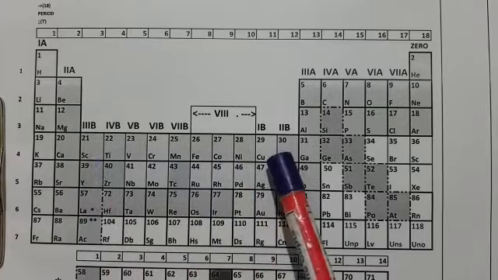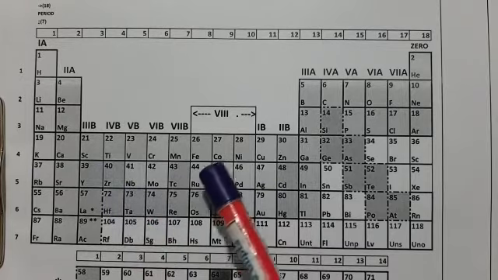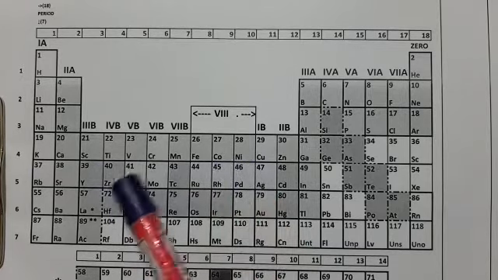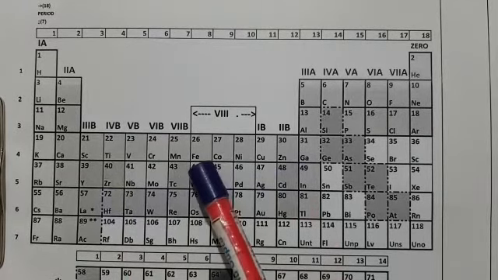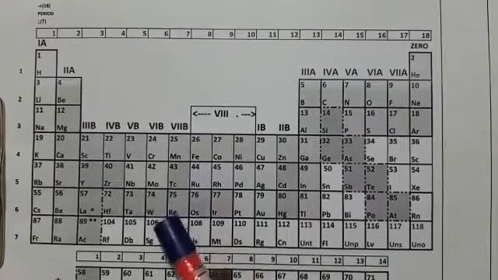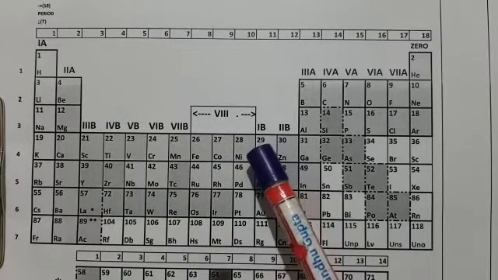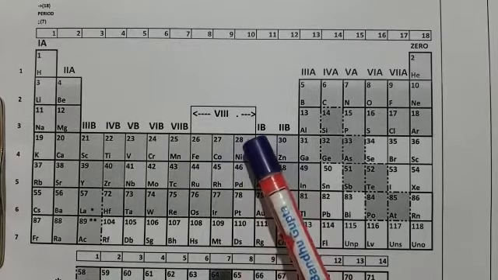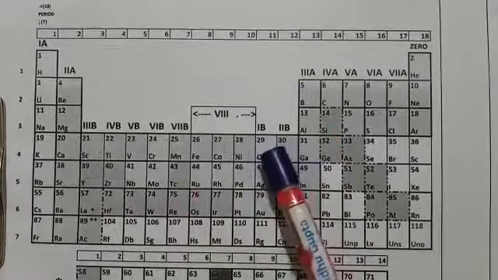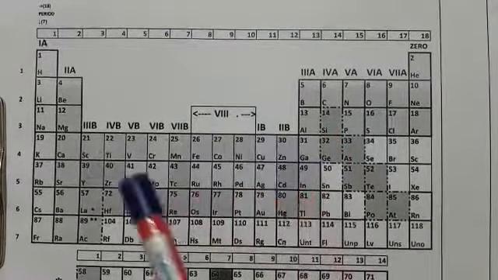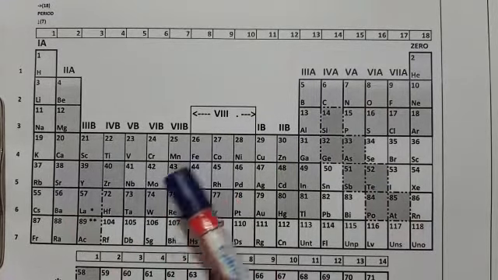In transition elements, the outermost shell as well as the next to outermost shell, meaning the penultimate shell, are incomplete. Two shells are incomplete: first the outermost, and second the one before that, the penultimate shell.